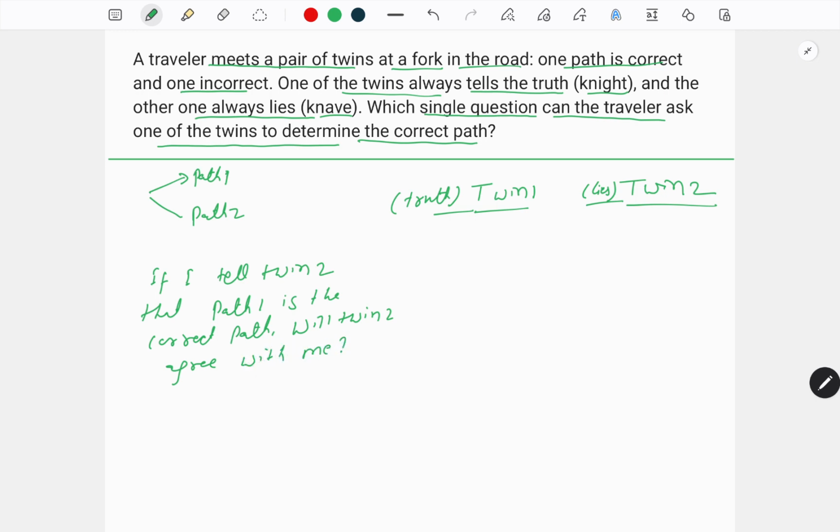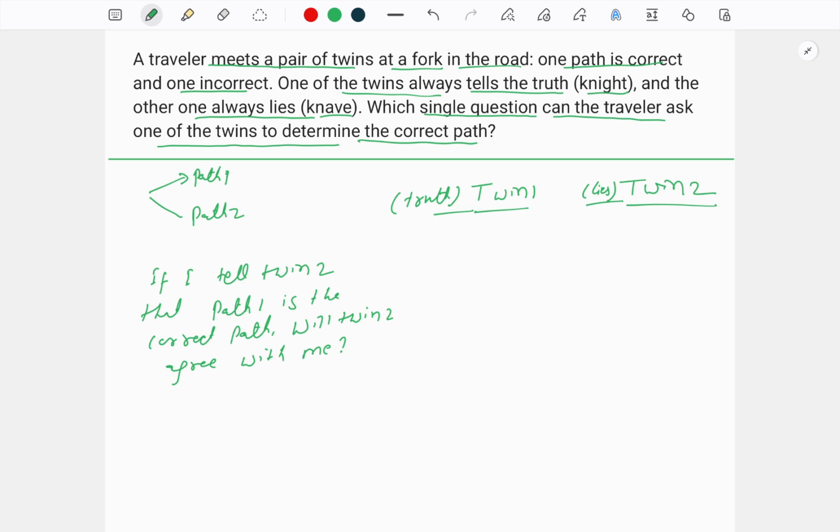We are asking about twin 2, whether twin 2 will agree or not. We are asking twin 1 whether the other twin will agree with my statement or not. This is something we are asking about the other twin. We are asking one twin about the other twin.